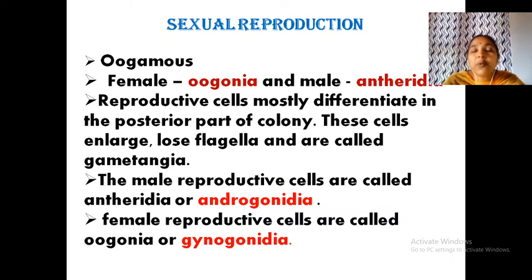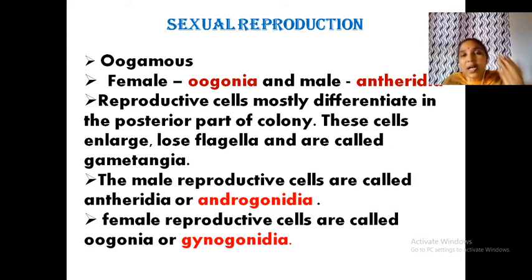Sexual reproduction in Volvox is oogamous. What do you mean by oogamous? Two reproductive organs are formed. One is the female reproductive part, that is oogonia, and the male reproductive part, that is antheridia. These reproductive cells are usually formed from the colony itself, and the special structures are known as gametangia. So there are female gametangia and male gametangia, known by different names.